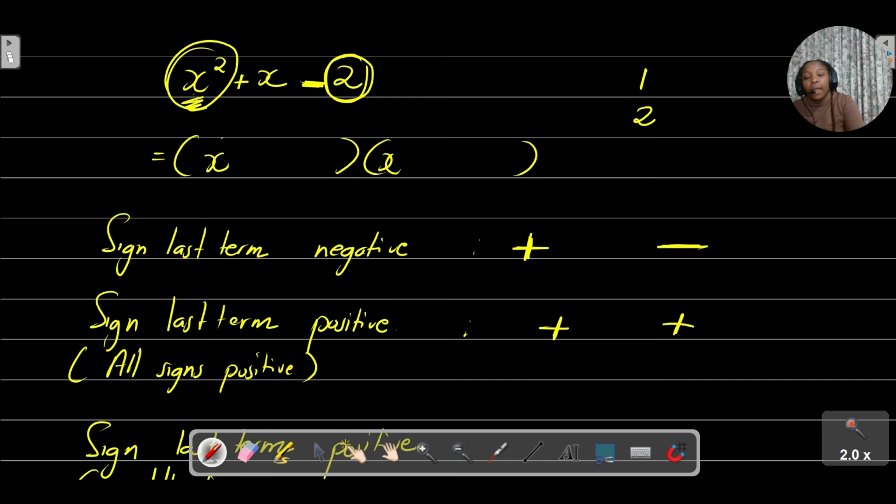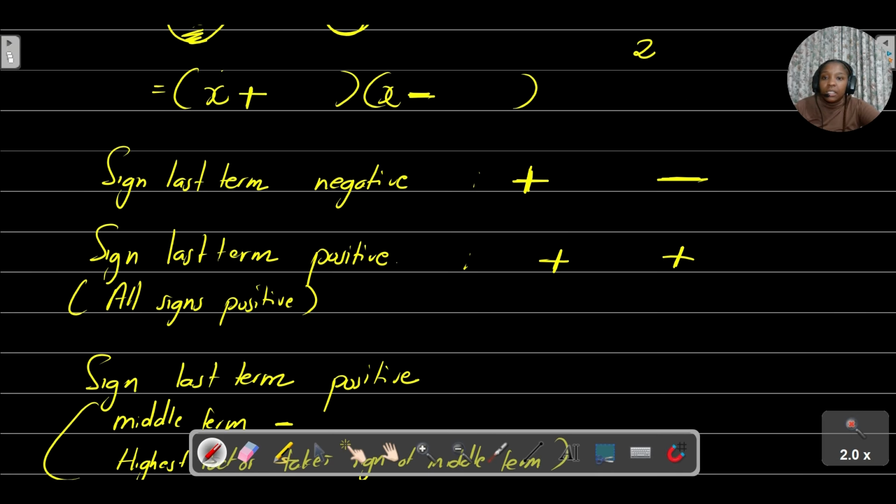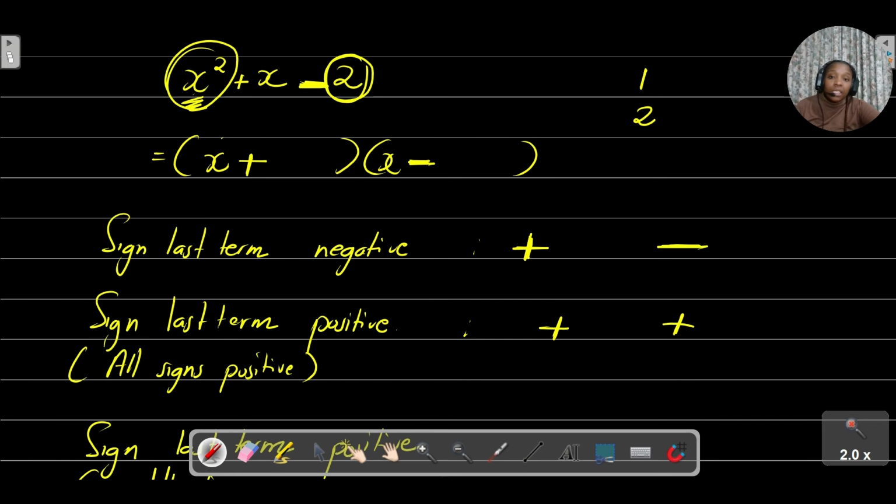So in this case, because we can see that our sign here is negative, that already tells us that our signs in our brackets need to be a positive and a negative. Even when the middle sign is a negative and you've put a positive and a negative, the same concept still applies.